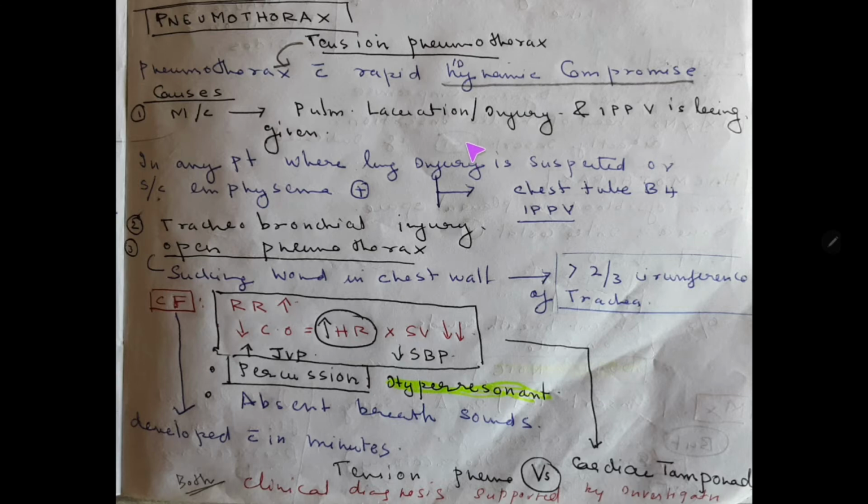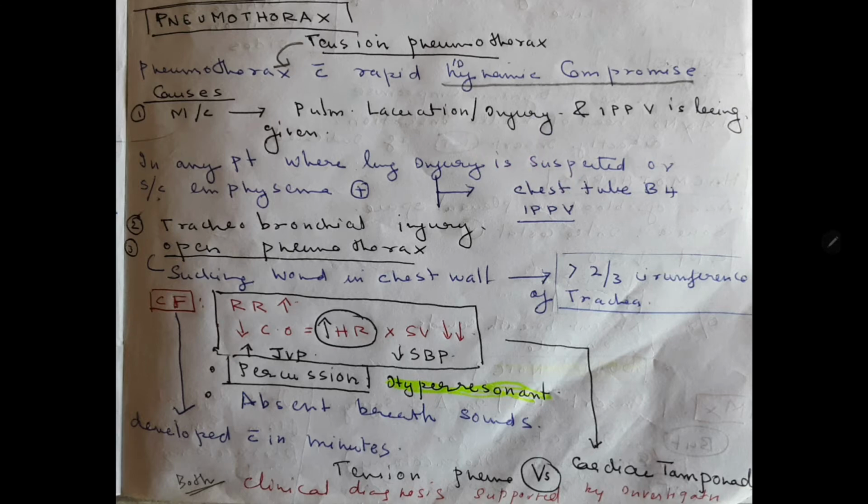That means that the most common cause of tension pneumothorax is that there is an injury to the lung, which we call pulmonary laceration, and because of the injury, there is a cut in the lung and air is leaking out. Because the air is leaking out, the patient is hypoxic, that is reduced oxygen, and in order to compensate for the hypoxic state of the patient, we are providing positive pressure ventilation. Because of this, more air is leaking out due to the positive pressure ventilation, and since more air is leaking out, it is causing tension pneumothorax.